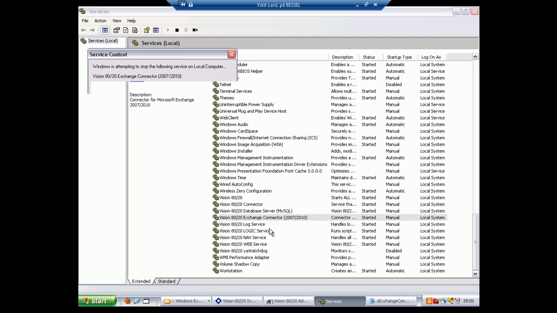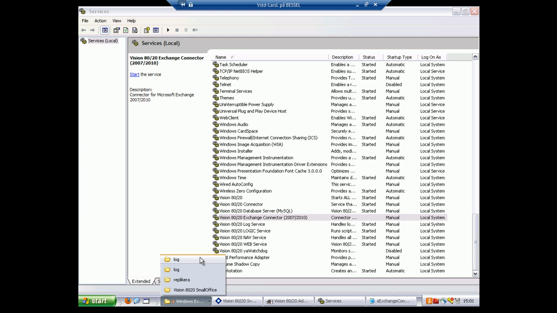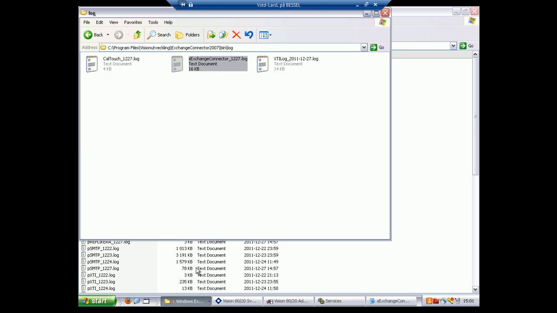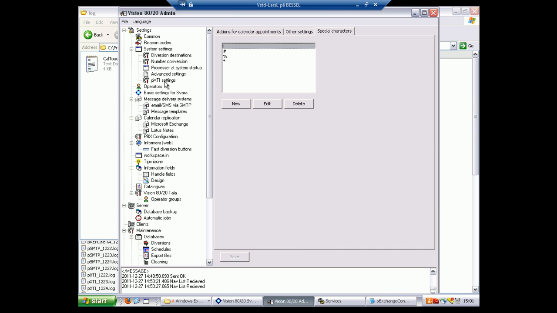Let's do some more troubleshooting. I'll stop the Exchange connector and delete the log file. This is because a new log file will be created, and it will be easier to read. Let's say that we were informed of an incorrect IP address to the Exchange server. How does this show in the logs?